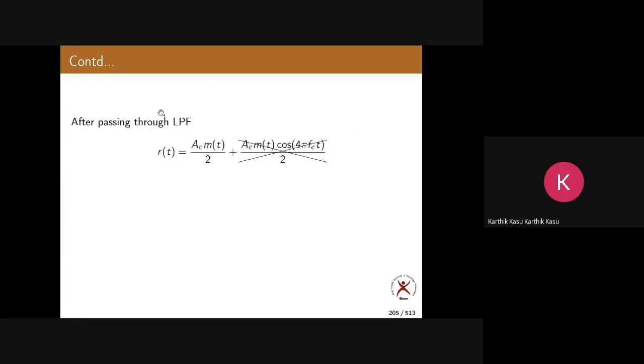After passing through the low pass filter, what happens? This term will be rejected, because it is centered at 2fc. But this term will be passed through the low pass filter, because the low pass filter cutoff frequency is the same as the bandwidth of m of t. Agreed or not? You know what a low pass filter is. Now this is the final output of the receiver: A c m of t by 2 is the final output. So that is proportional to m of t.